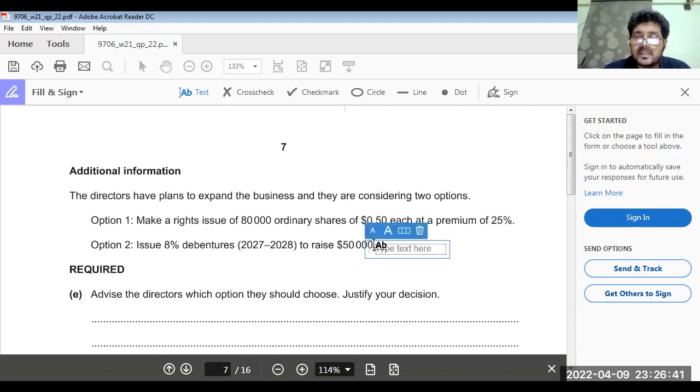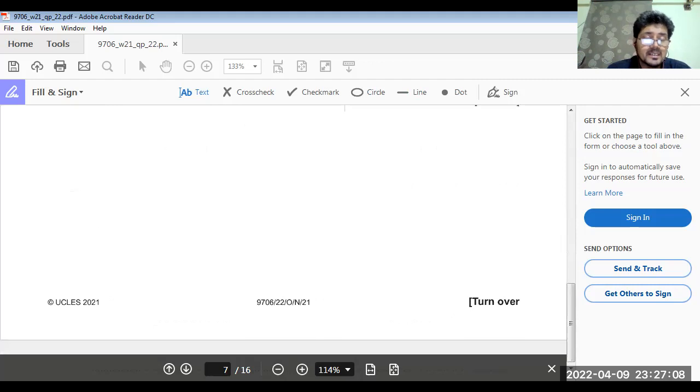The reason is that it is loan capital, part of liability, and we have to redeem it one day after 5, 7 or 10 years. Also, we have to pay fixed interest on these debentures, but we don't need to redeem ordinary shares or pay fixed interest on them. So I think option one should always be better.